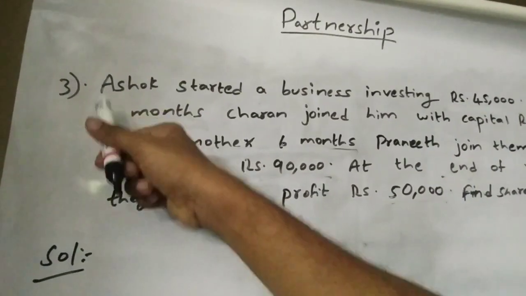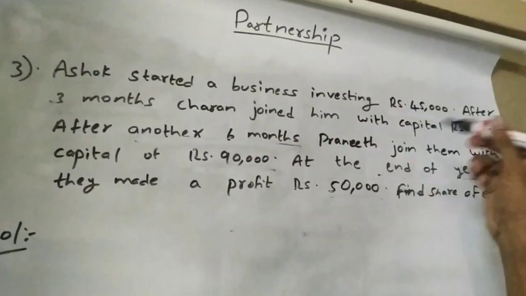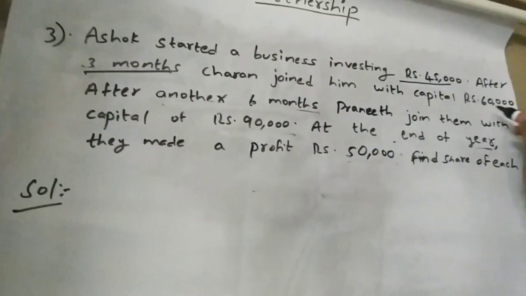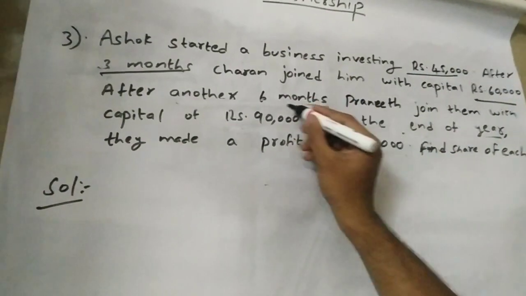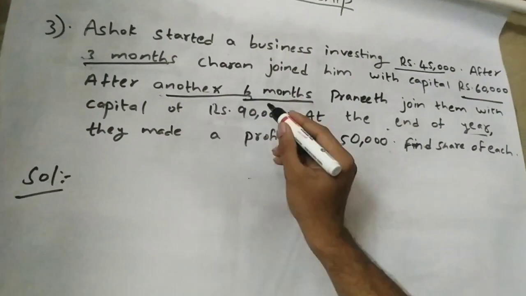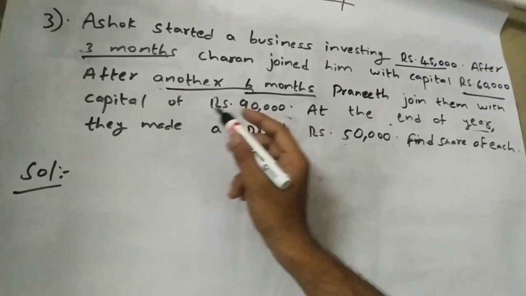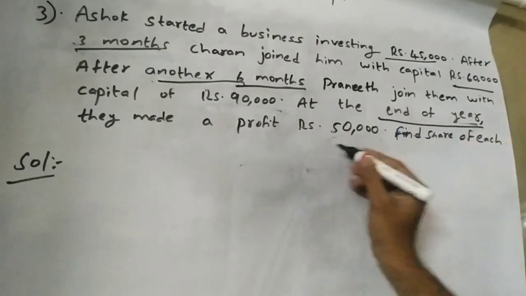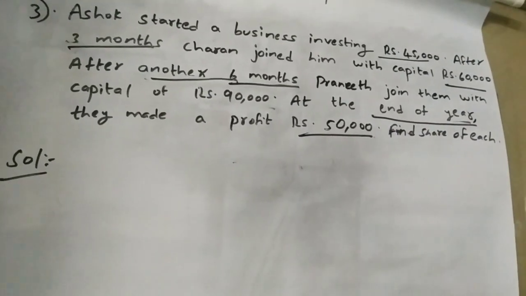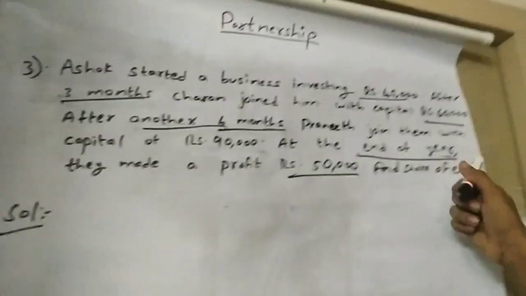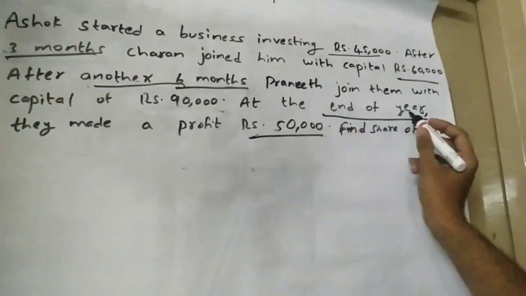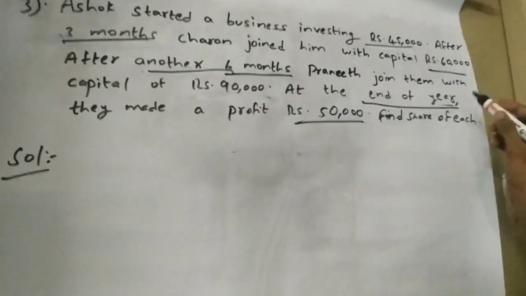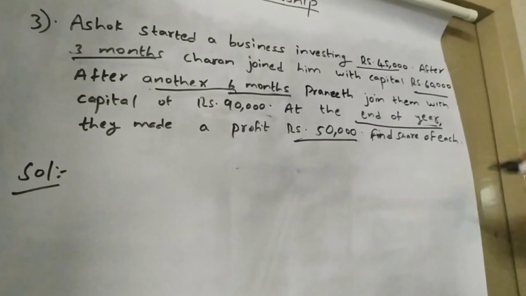In this third question, it is given that Ashok started a business investing rupees 45,000. After 3 months, Sharan joined him with capital rupees 60,000. After another 6 months, Pranit joined him with a capital of rupees 90,000. At the end of the year, they made a profit of rupees 50,000. Find the share of each. Here they have given the end of the year. This point is very important. You should remember that whether they are asking for 1 year, 2 years or 3 years, you should proceed accordingly.